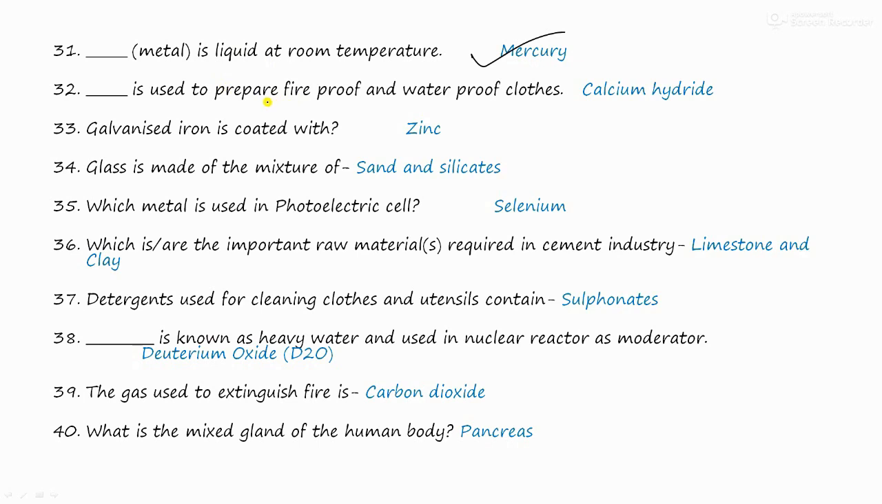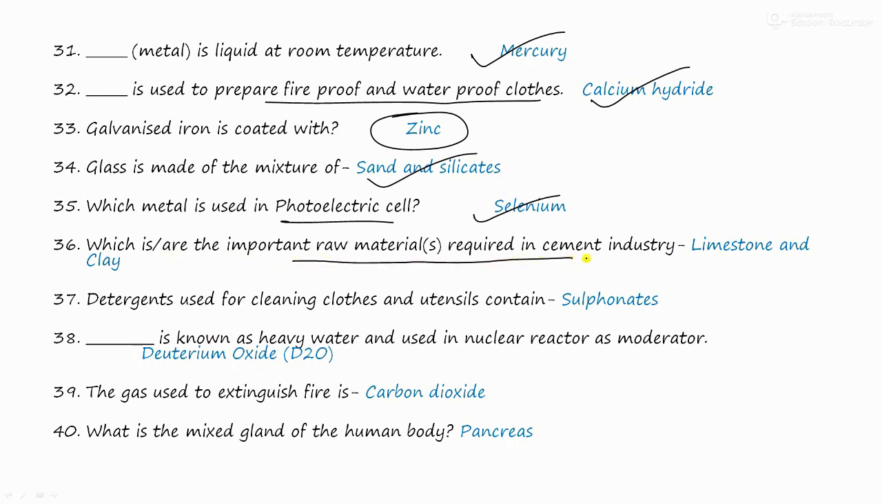What is used to prepare fireproof and waterproof clothes? And it is calcium hydride. Galvanized iron is coated with zinc. Glass is made with a mixture of sand and silicates. Which metal is used in photoelectric cell? And it is selenium. The most important raw material required in cement industry is limestone and clay.